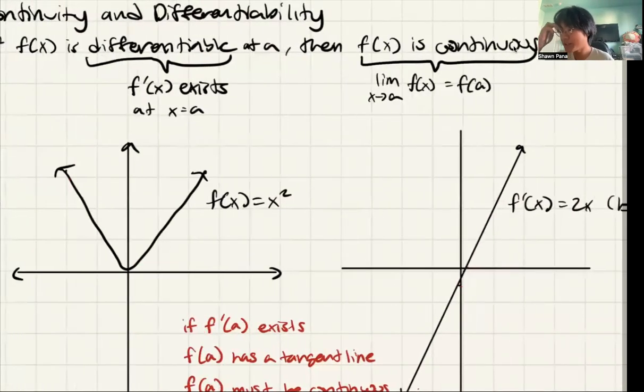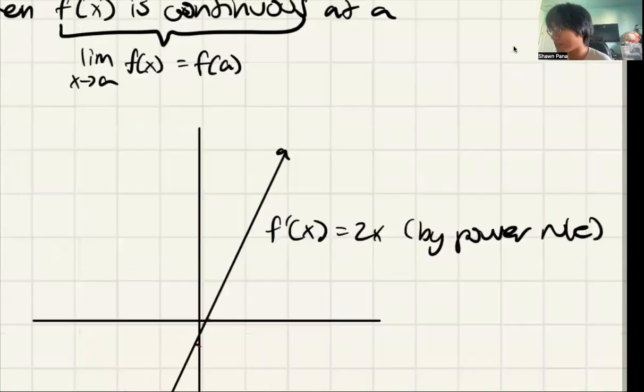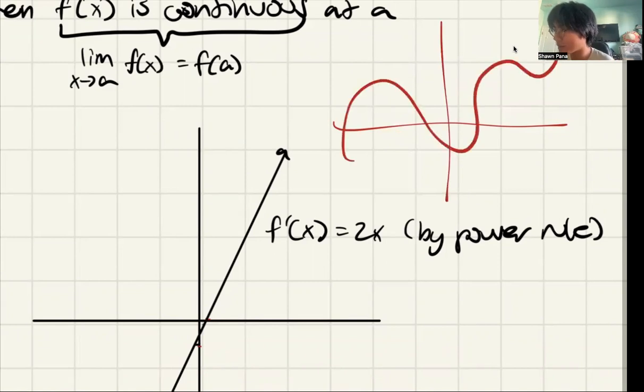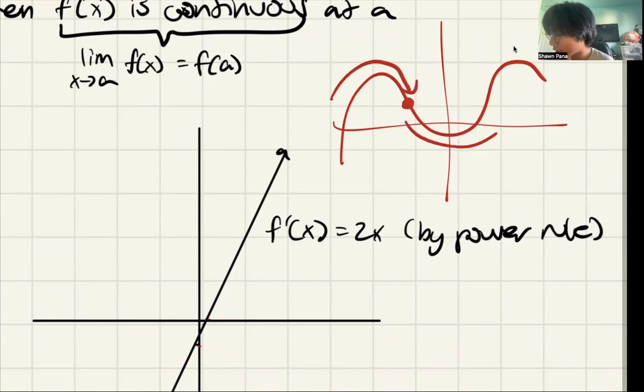So what does it mean for a function to be continuous? It basically means that we can draw the function without picking up our pencil, or we can understand it in two ways. We can draw it without picking up our pencil, or we can approach a point on the function from both the left-hand side and the right-hand side, and we can poke at it with our pencil. And they all equal the same value.